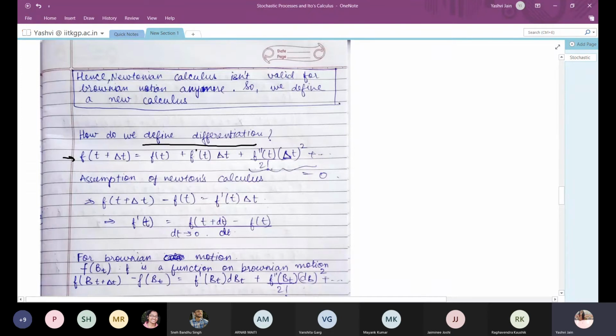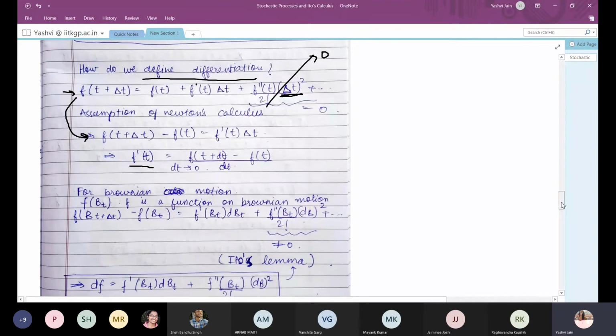We saw for a Newtonian function that the value of the quadratic variation is equal to 0, and thus from here we determine the Newtonian calculus by keeping these terms and setting all the higher terms equal to 0. We come to the conclusion of Newton's calculus that f dash t is equal to f of t plus dt minus f of t upon dt, as dt tends to 0.